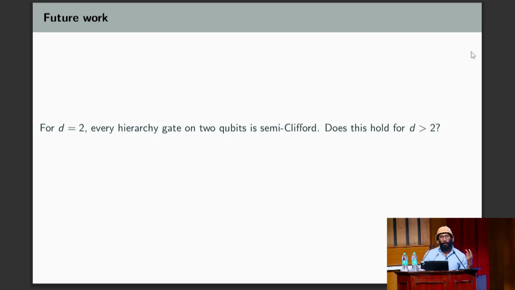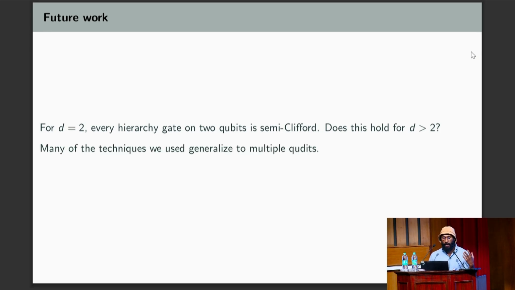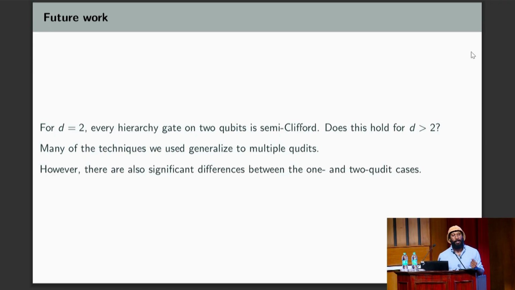Yeah, so for example, for two qudits, it's unknown whether they're all semi-Clifford or not. So we're working on that. A lot of the techniques that I talked about here do generalize to multiple qudits. However, there are also very significant differences between the one and two qudit cases. So it actually does get much more mathematically complicated. But we're working on it.